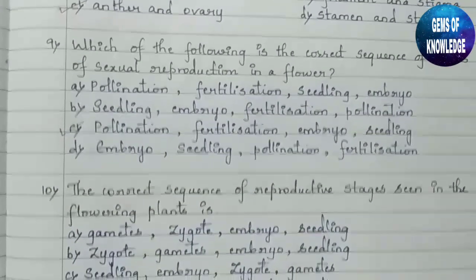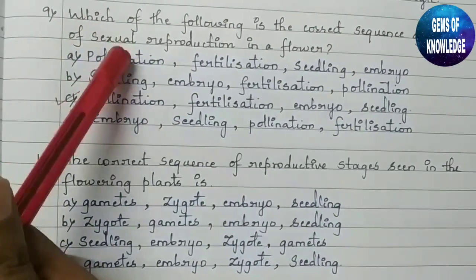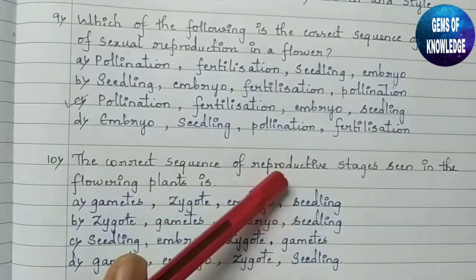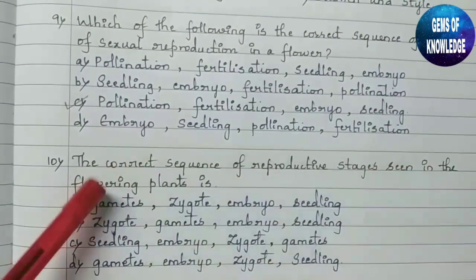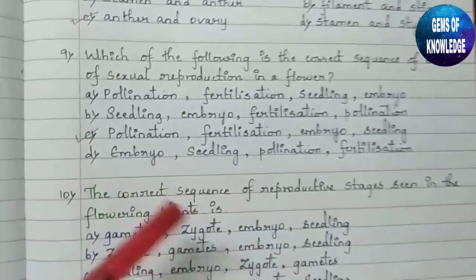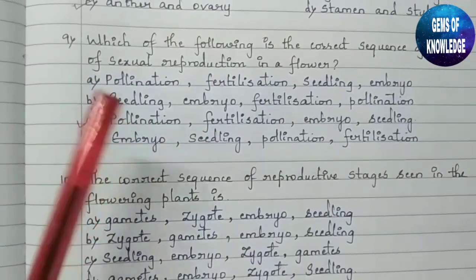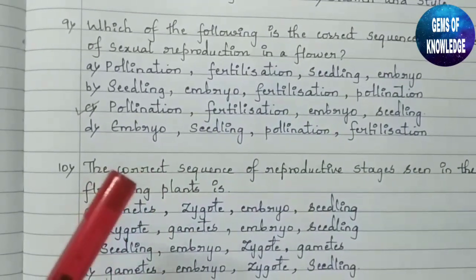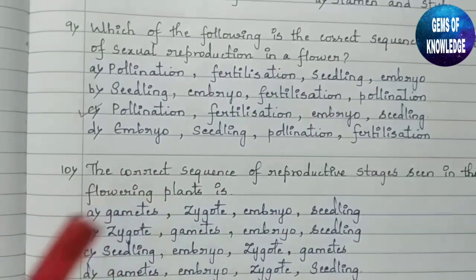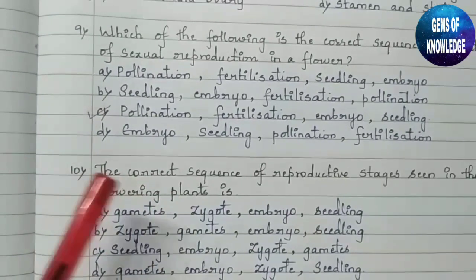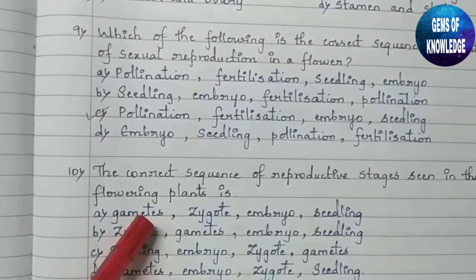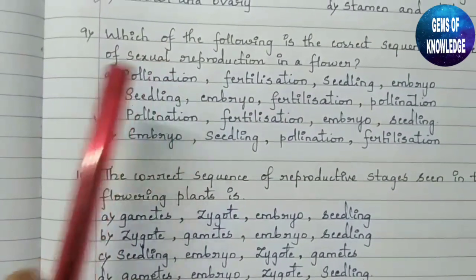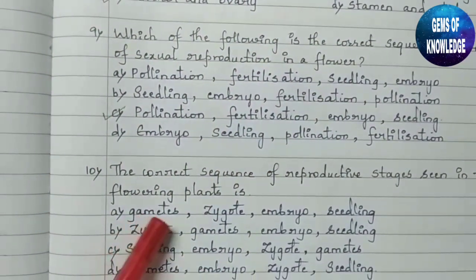Okay, next, coming to the 10th question, which is similar to this question. You can see both the questions are similar. The correct sequence of reproductive stages seen in the flowering plant is... You people know what pollination is. Pollination is the transfer of gametes from one place to another. So first we need gametes.